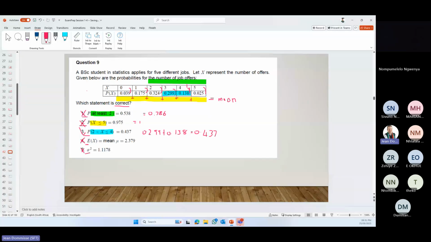Okay, and then in the exam, if all 3 of them were incorrect, then you know that your variance is the one that is correct. Because to work out the variance is so much longer, because you need to take your mean, say that minus the mean, I think it's squared, times the probability.